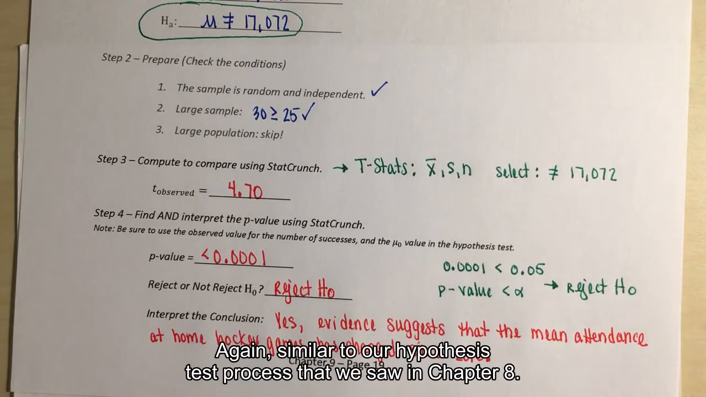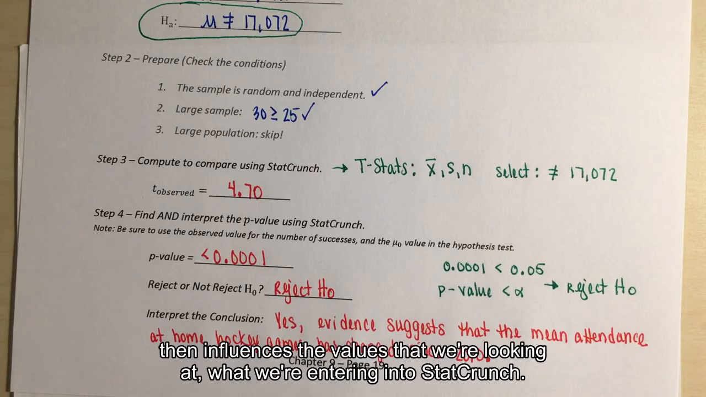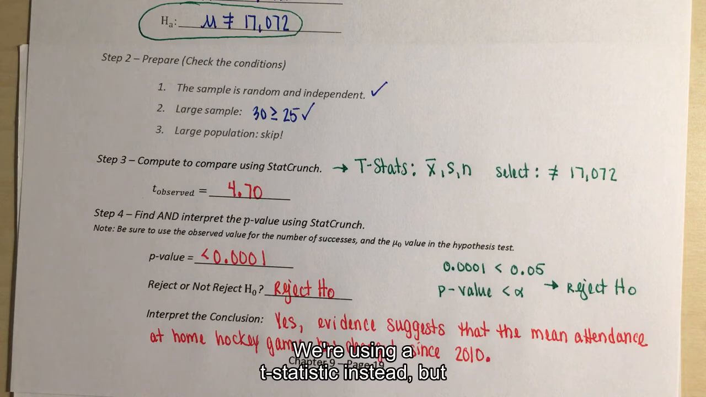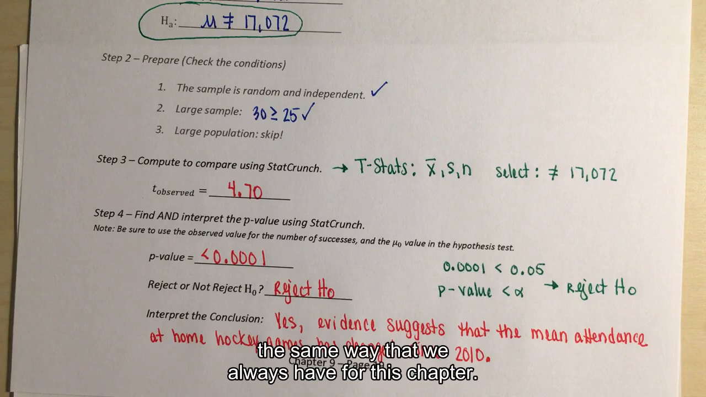So again, similar to our hypothesis test process that we saw in Chapter 8, the only difference is here we are looking at means, and that then influences the values that we're looking at, what we're entering into StatCrunch. We're using a T statistic instead, but we still make our final decision and interpretation in the same way that we always have for this chapter.